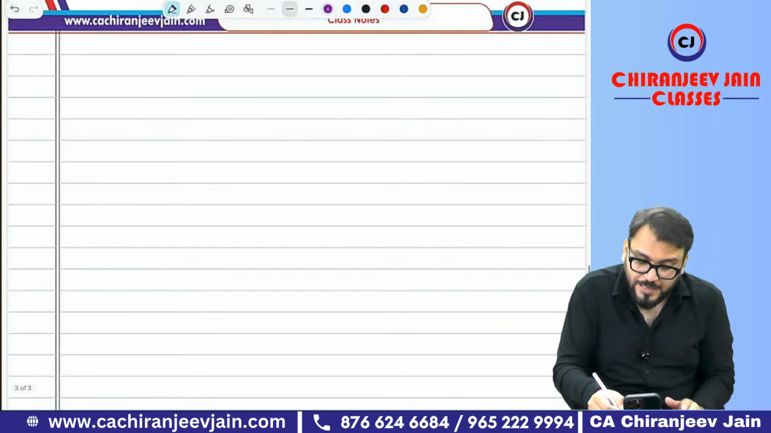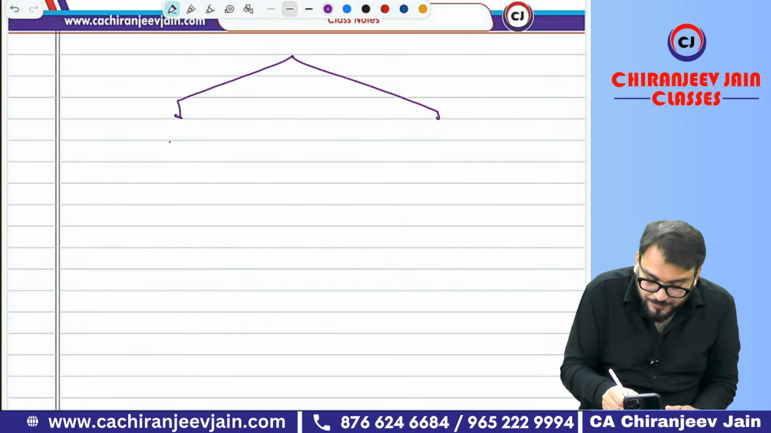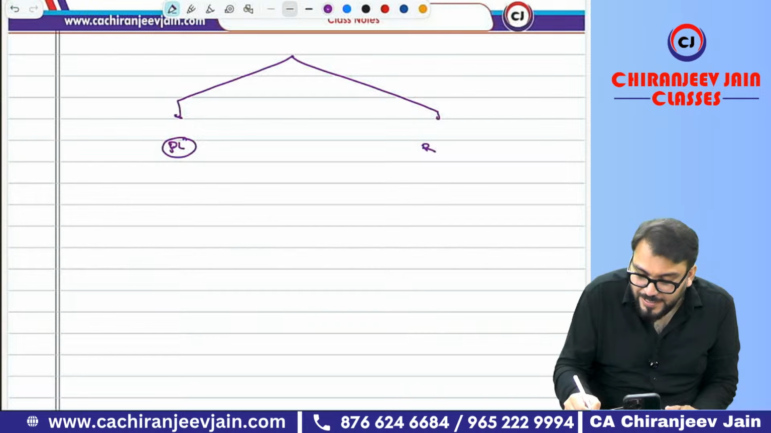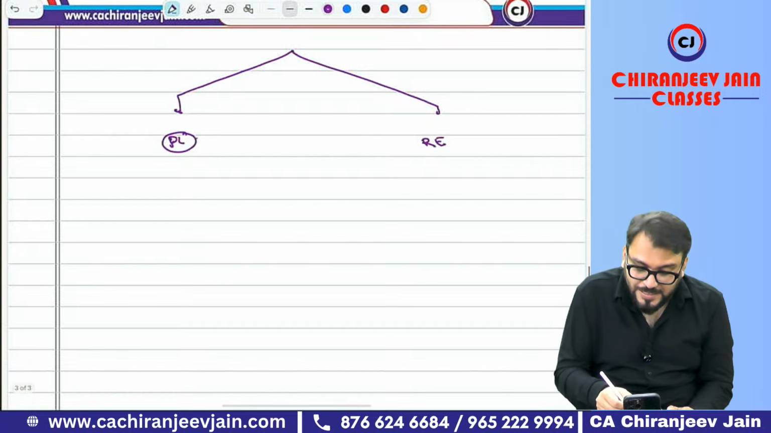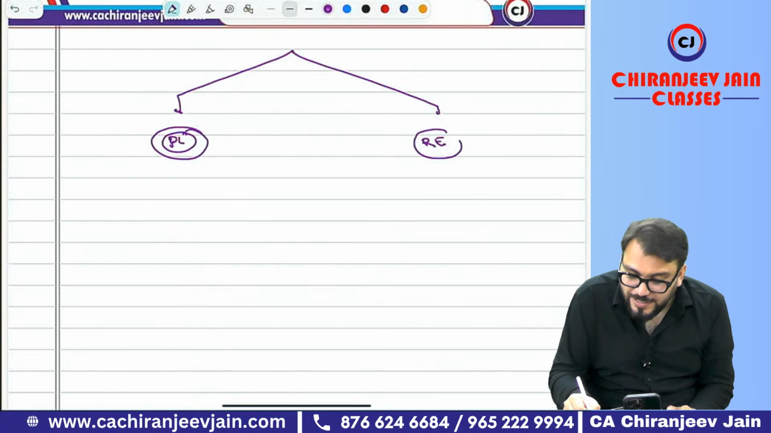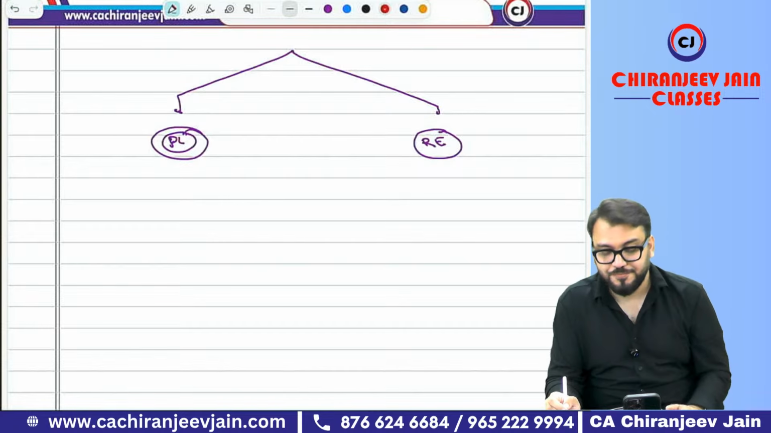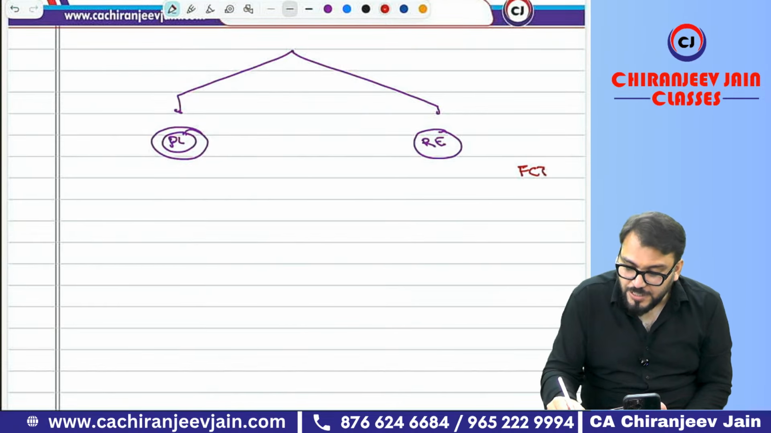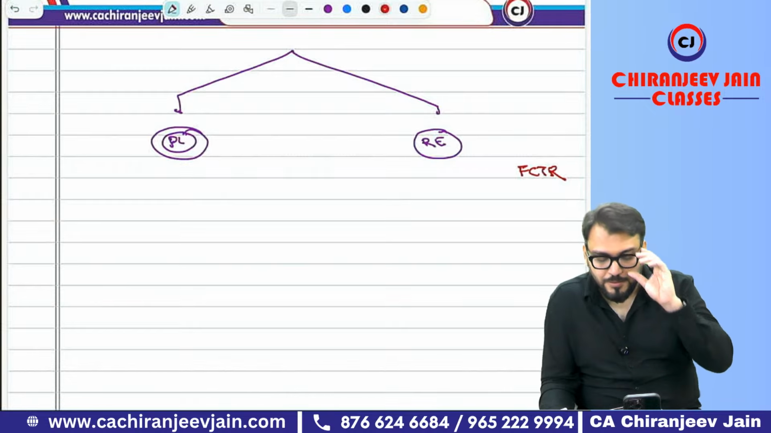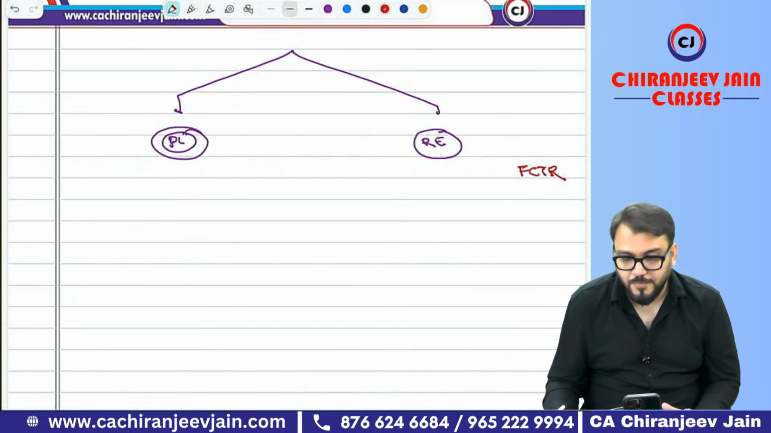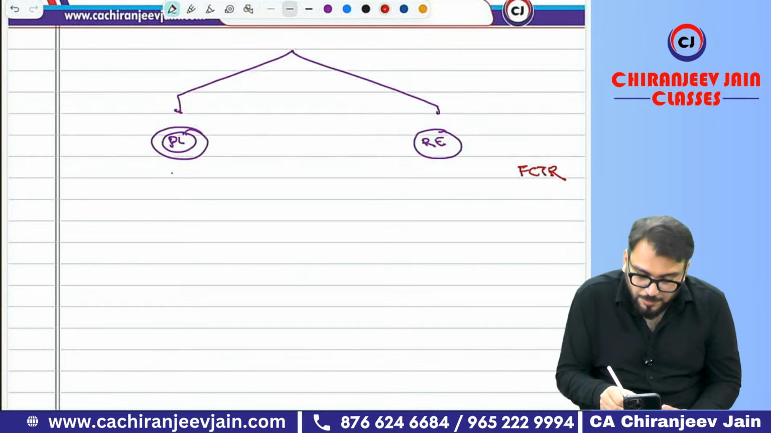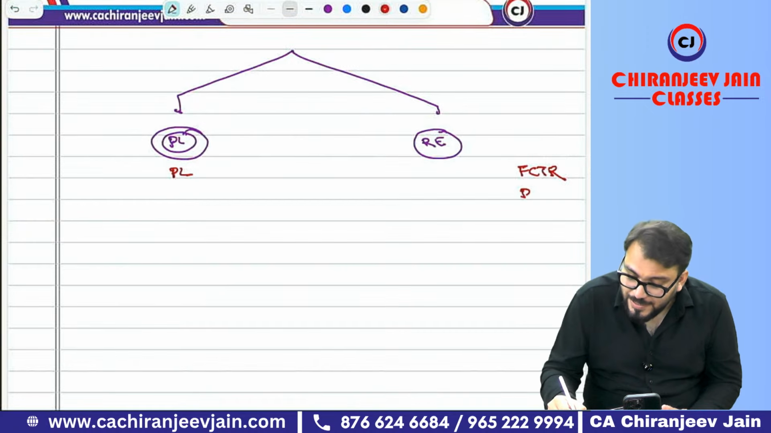You will say, recycle to PL or transfer to retained earnings, correct? I am asking you, FCTR, whether it will be recycled to PL or transferred to retained earnings. Everyone, fast. FCTR. It will be recycled to PL. Very good. Then revaluation reserve.